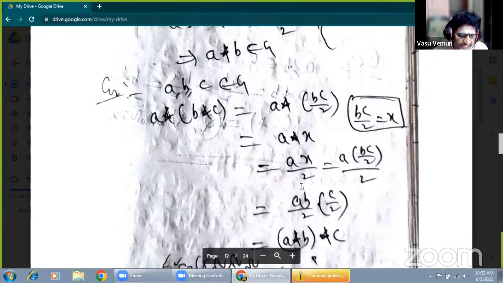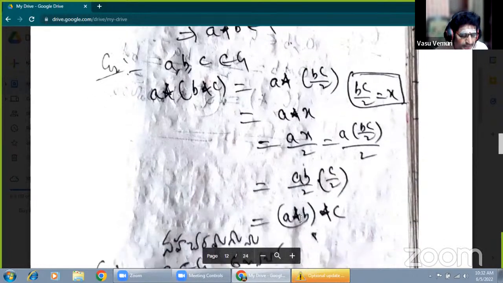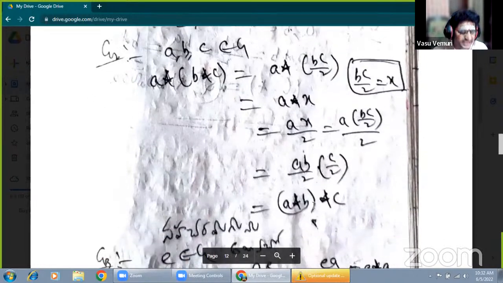Now we know that AB by 2 is some value, say Y. Y into C by 2 means Y star C. Y means A star B, because Y means AB by 2, by the definition, replacing Y by A star B.